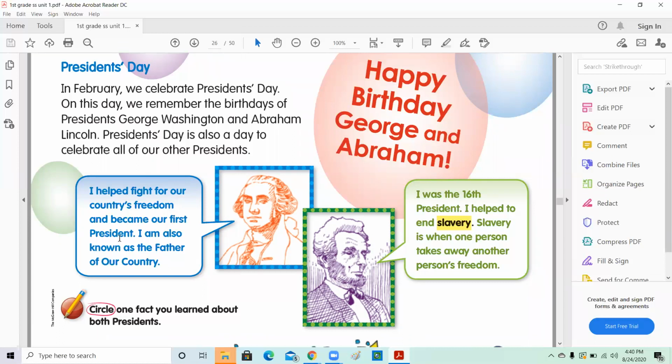So let's see what President George Washington did and what President Abraham Lincoln did that makes us honor them. Let's read first. President George Washington: I helped fight for our country's freedom and became our first president. I'm also known as the father of our country. So we always call him the father of the country, President George Washington.